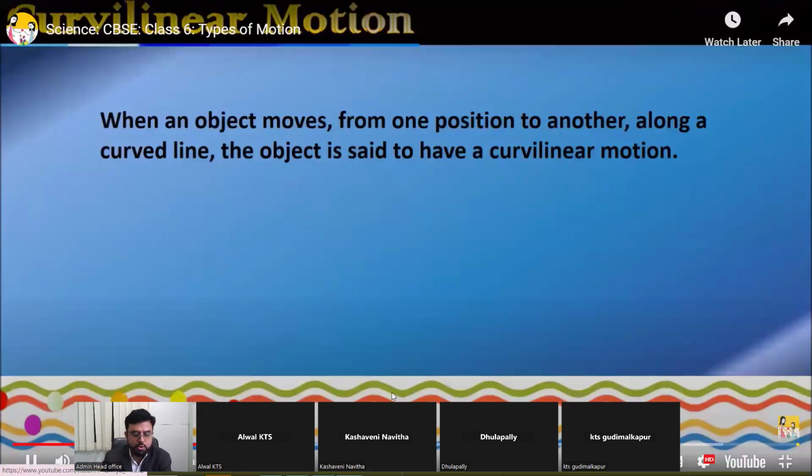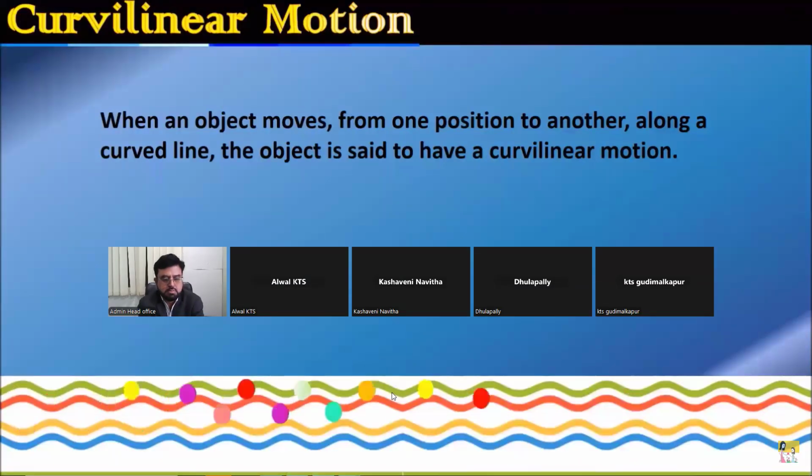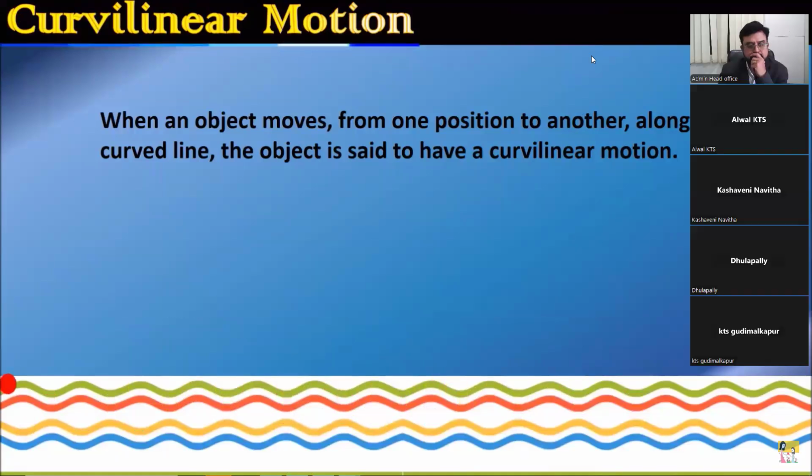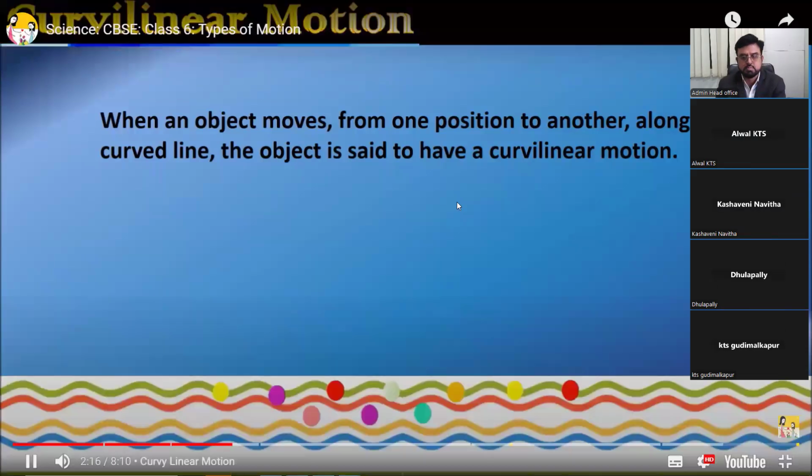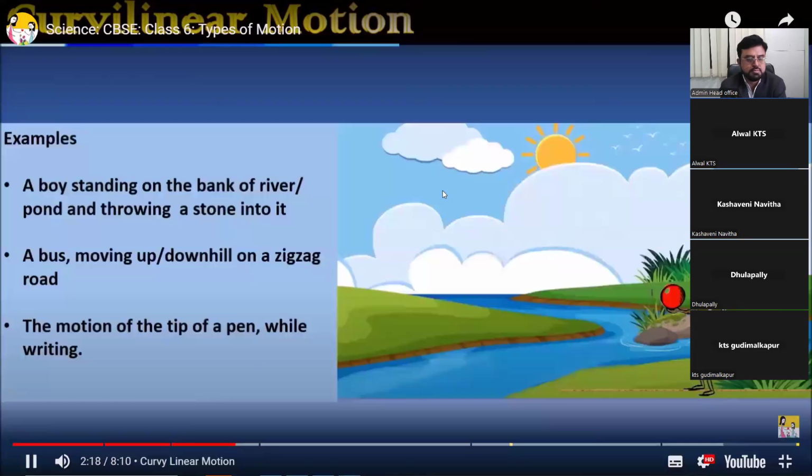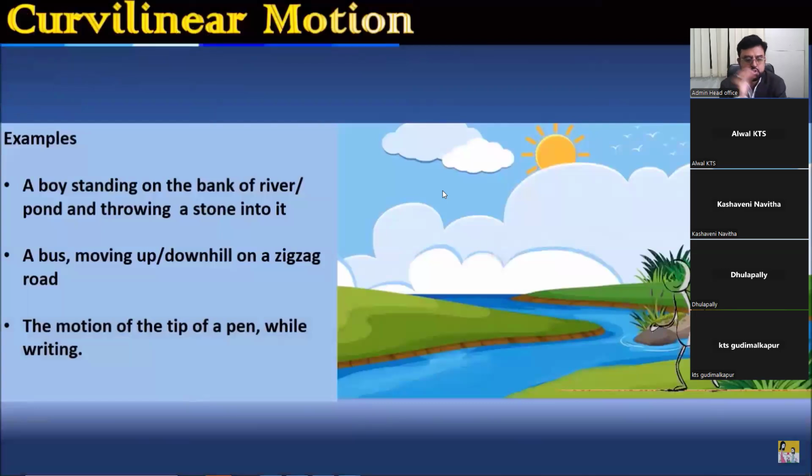See. When an object moves from one position to another along a curved line, the object is said to have a curvilinear motion. Let us see the examples. A boy is standing on the bank of a river or a pond and he's throwing a stone into it.